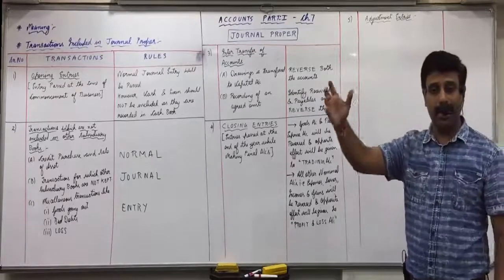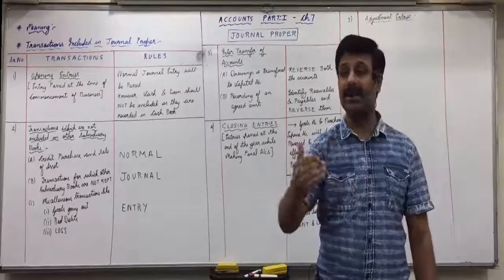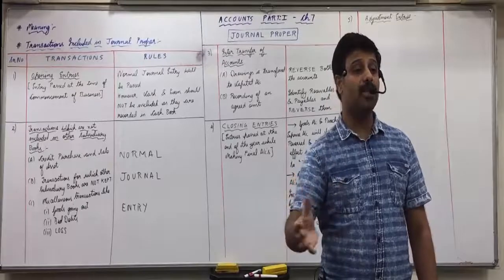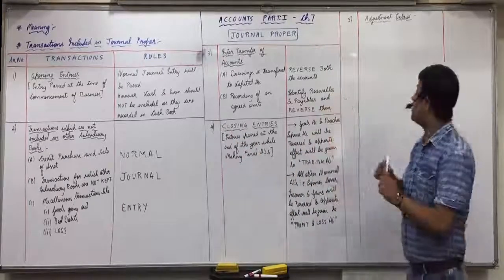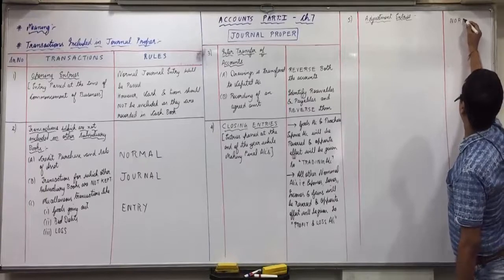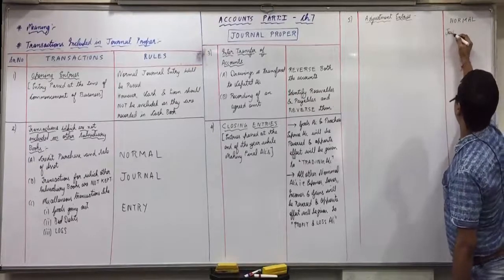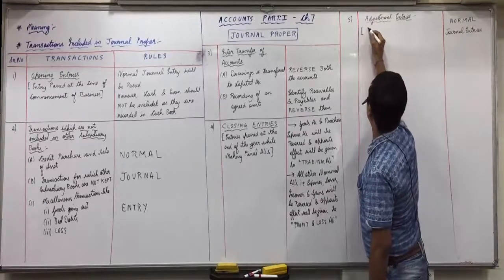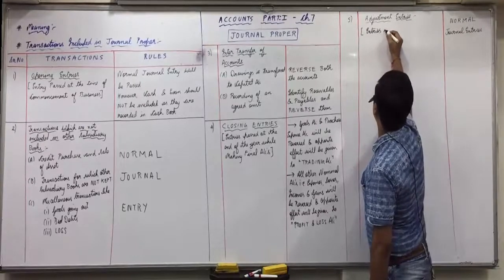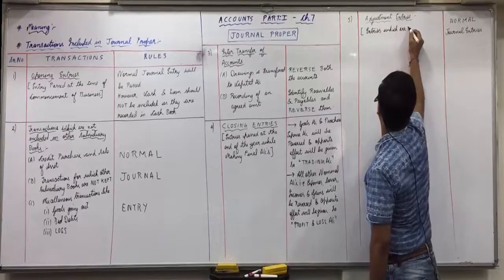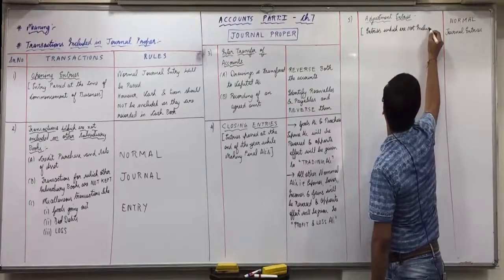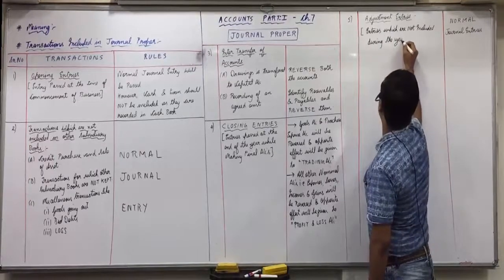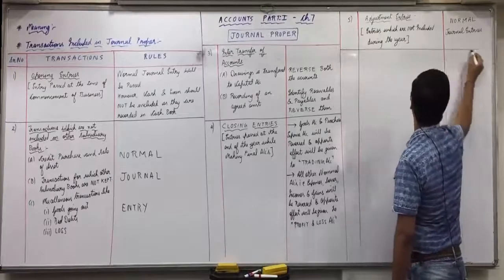We have done this in journal. Rent is still payable, suppose. So rent is an expense, debit all expenses, rent account debit. And it is still payable, credit the payable. So outstanding rent account. Normal journal entry is to be passed. But what does this adjustment entry include? Those transactions and entries which are not included during the year. So directly we have to adjust them when we make final accounts.